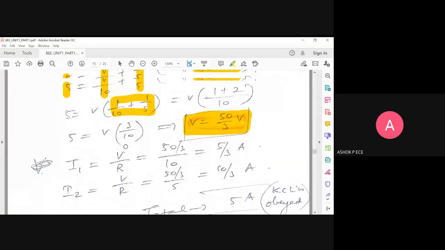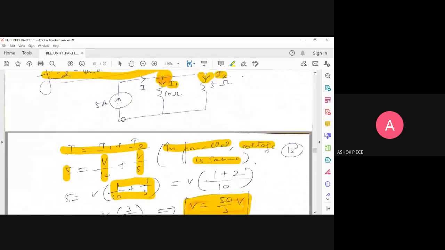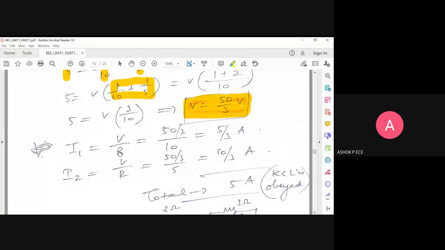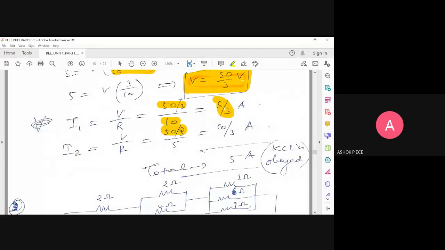You know, current through the 10 ohm resistor is given by Ohm's law. By Ohm's law, I1 is equal to V by R. V is 50 by 3, R is 10, so I get 5 by 3 amperes. I2 is equal to V by R, 50 by 3 by 5, I get 10 by 3 amperes. If you add both, you will get 5 amperes, which is going to be your total supplied current. 5 by 3 plus 10 by 3 is 15 by 3, and 15 by 3 is 5 amperes. Okay?